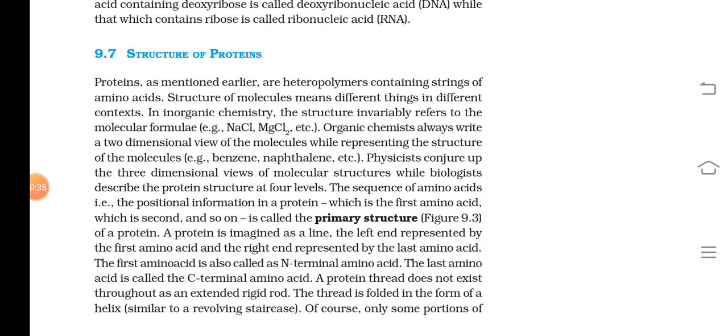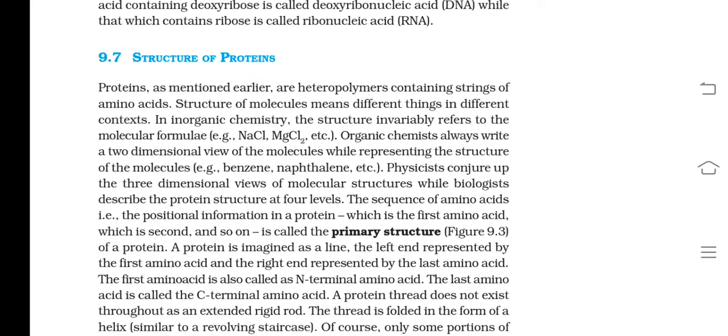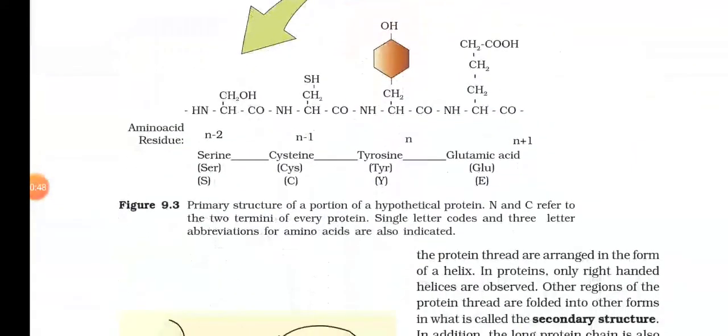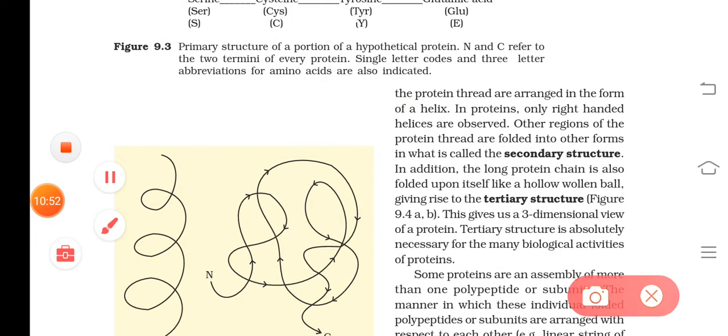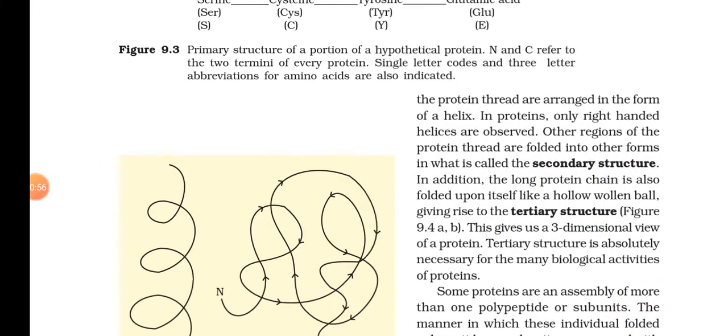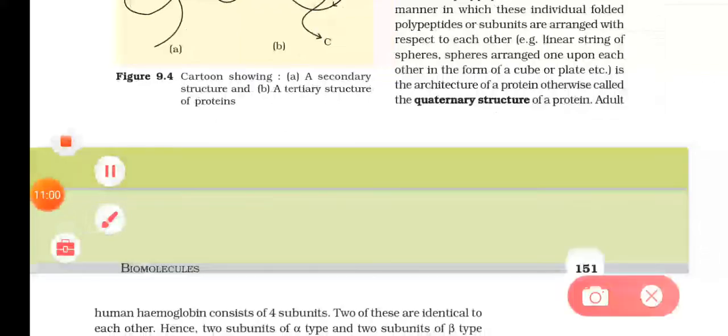If you study the structure of proteins, we can study that in 4 different levels as biologists. They are the primary structure, then secondary structure, tertiary and quaternary. So in these 4 different levels we can learn the structure of proteins.